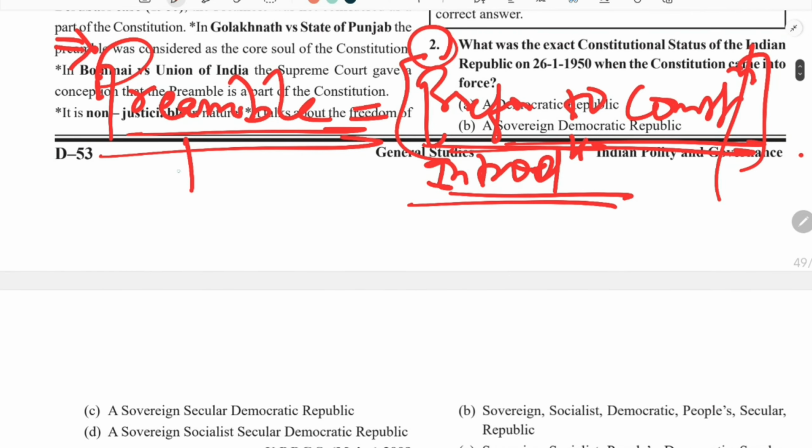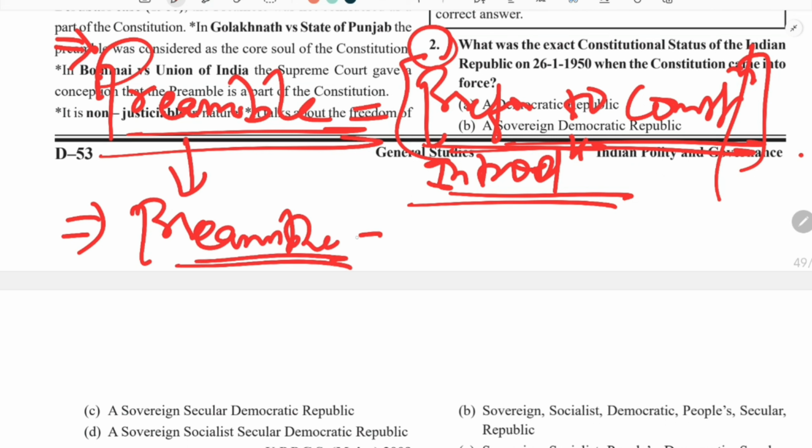And talking about the evolution of the preamble, how did this concept of preamble come into the minds of our constitutional makers? This practice of adopting a preamble in the constitution has been derived from the American Constitution.